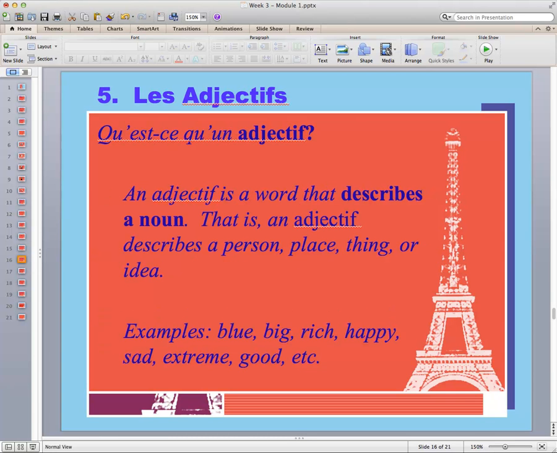Let's look next at adjectives. First of all, qu'est-ce qu'un adjectif? Well, an adjective is a word that describes a noun. An adjective describes a person, place, a thing, or an idea. It tells about it. For example, blue, big, rich, happy, sad, extreme, good, etc. We can talk about our blue turf, which describes the turf on the field and differentiates it from everybody else's boring green.